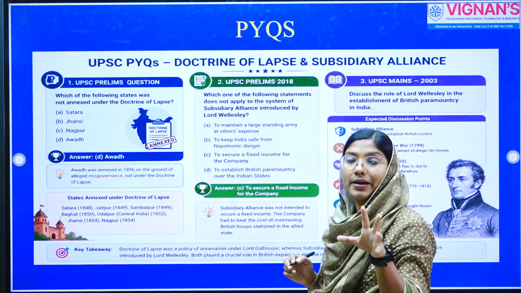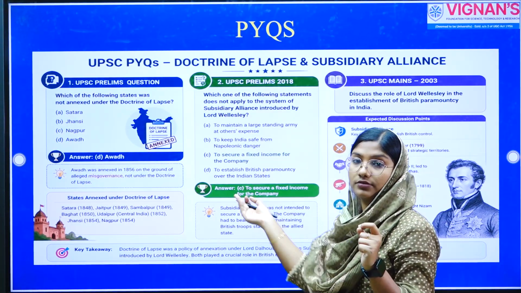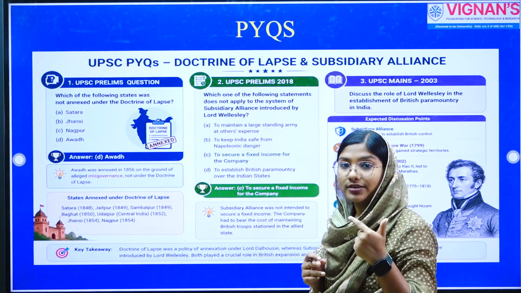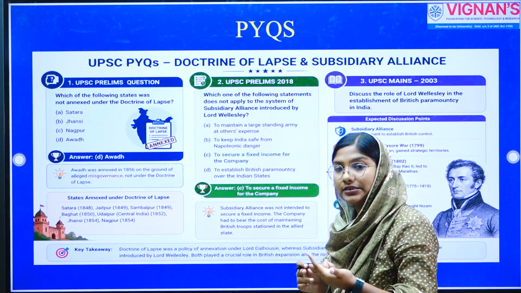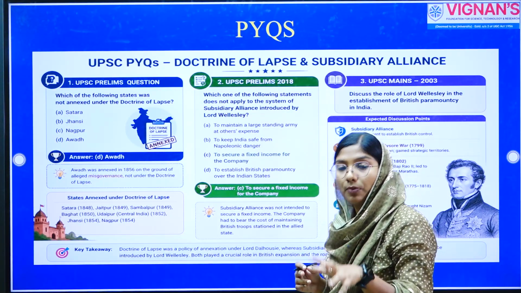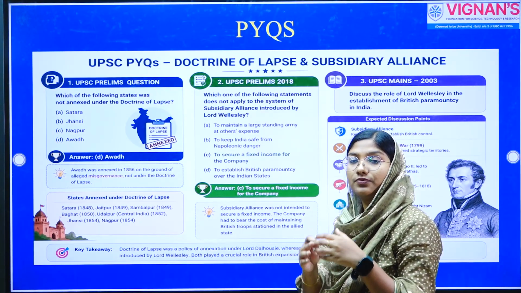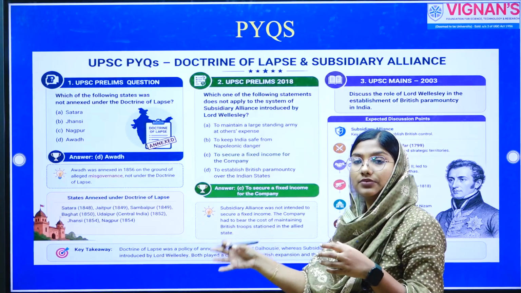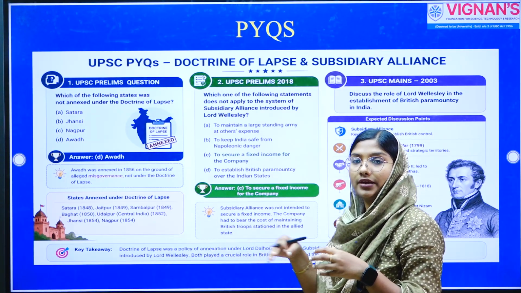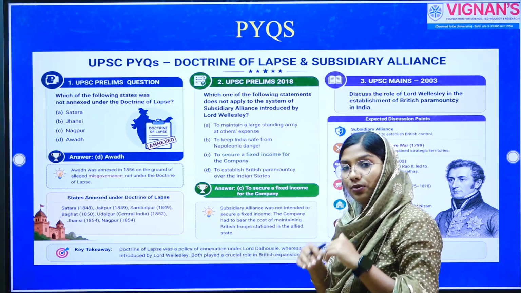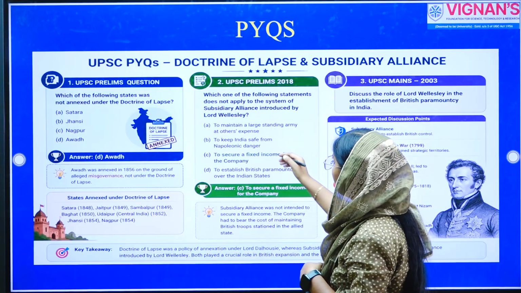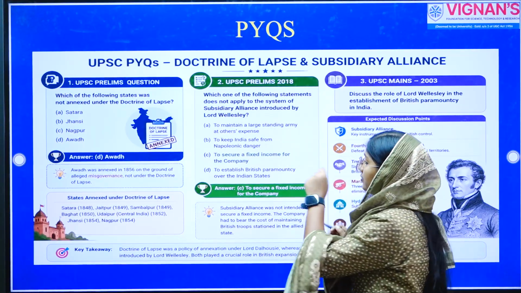When we discussed the backdrop of this subsidiary alliance, we mentioned that the company was anticipating a Napoleonic invasion over India. So, in order to prevent a situation where Napoleon unites with any of the hostile rulers of India, they wanted to establish control over Indian states. So, that is why they introduced this policy. So, that is also true.